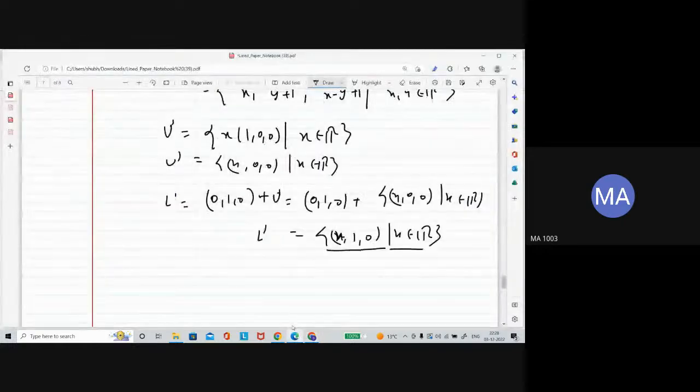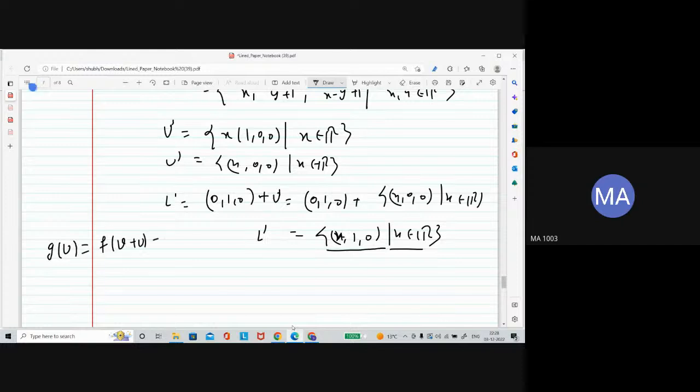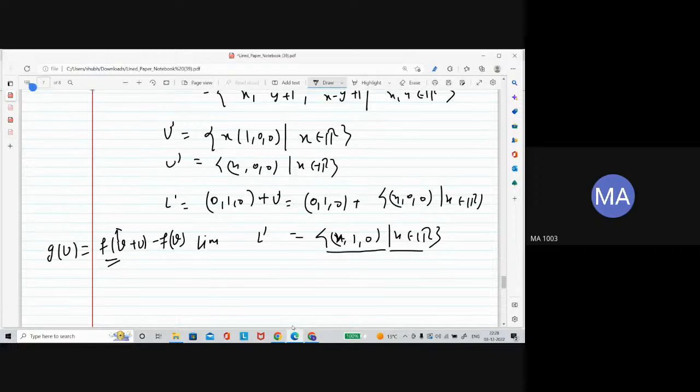Our definition says that if g of u is equal to f of v plus u minus f of v, and if this is a linear transformation, then we will say our map is affine. And v is actually our